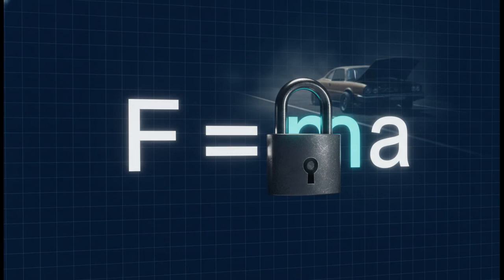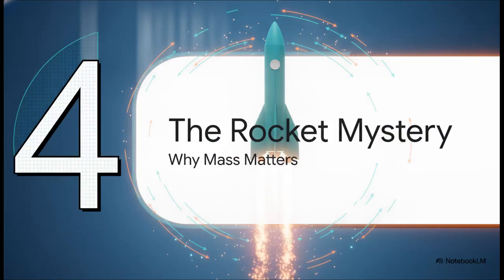But wait, the absolutely crucial point is right there in step 3. We could only pull mass out of the derivative by making a huge assumption, that the mass of the object never ever changes. To use F equals ma, the mass of your body must be perfectly constant, just like our broken down car. Moving on to solving the rocket mystery.